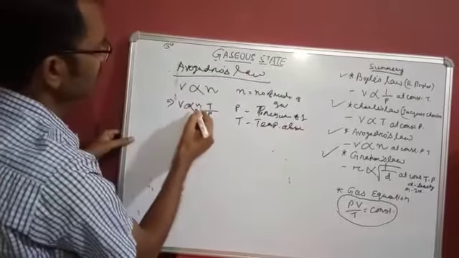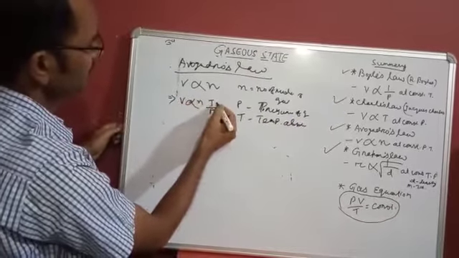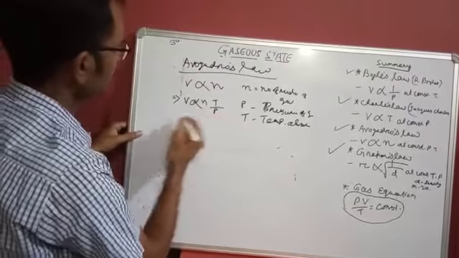So V is directly proportional to number of moles and temperature T, and inversely proportional to pressure.